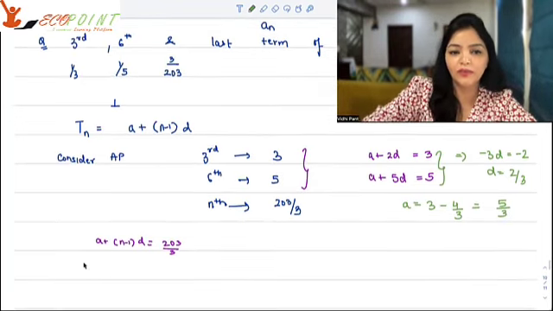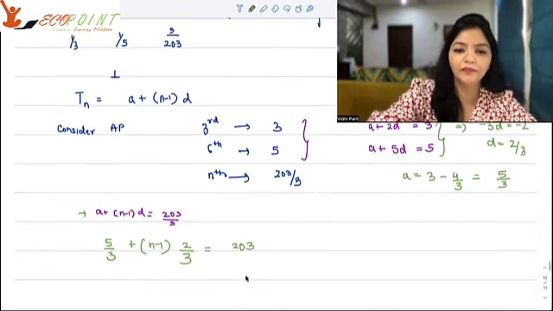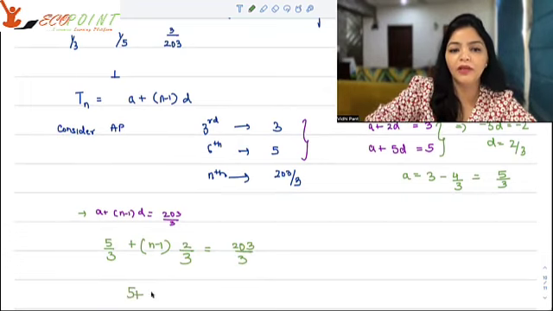So from here, 5 by 3 plus (n minus 1) times 2 by 3 is equal to 203 by 3. Hence 5 plus 2 times (n minus 1) is 203.